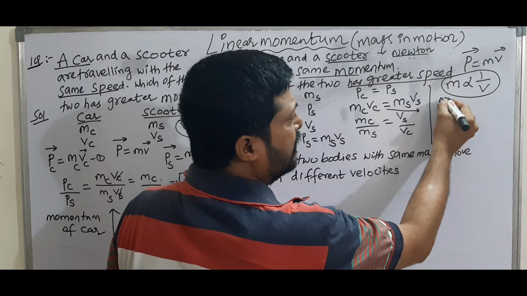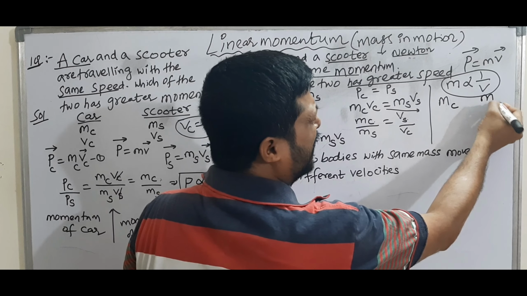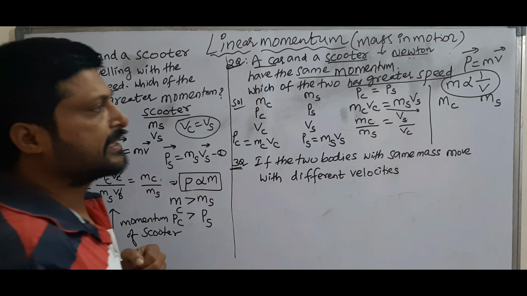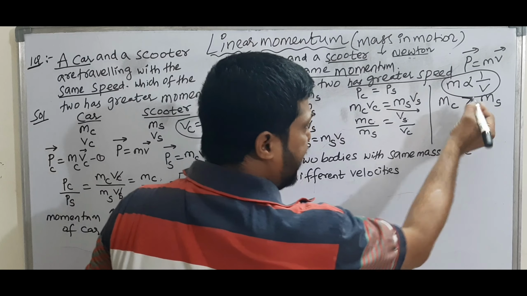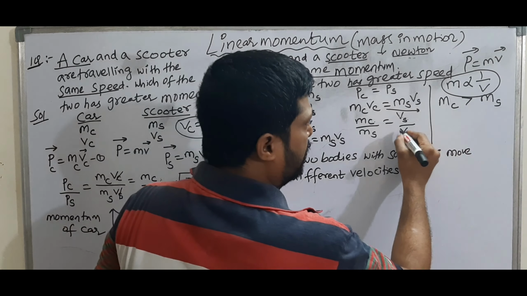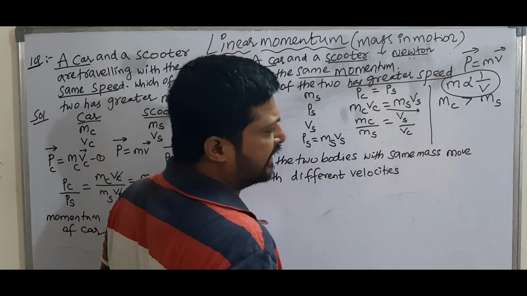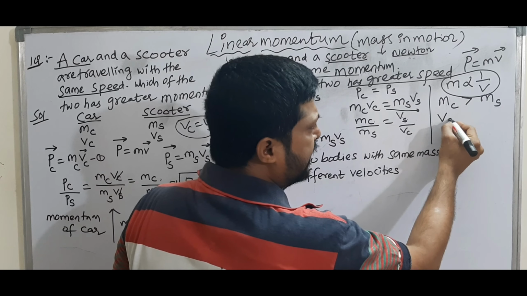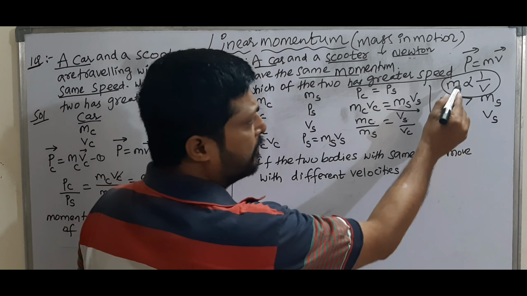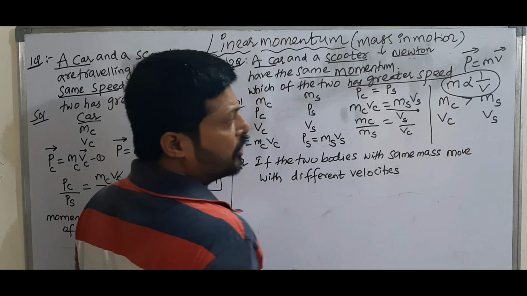We know very well the mass of car and mass of scooter. Whose mass is greater? Mass of car is greater than mass of scooter. By knowing mass ratios, we can calculate speeds. We know mass is inversely proportional to speed.